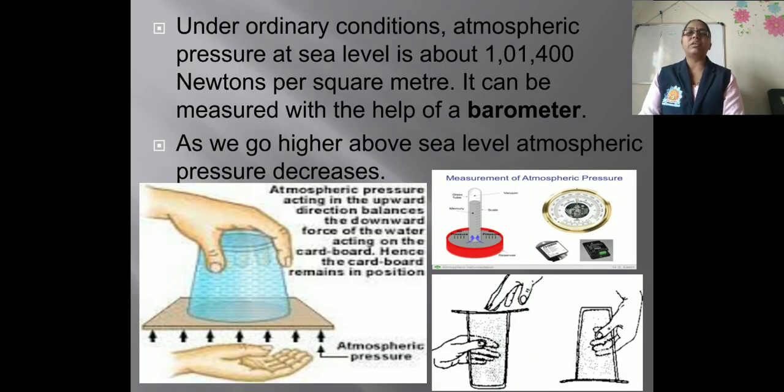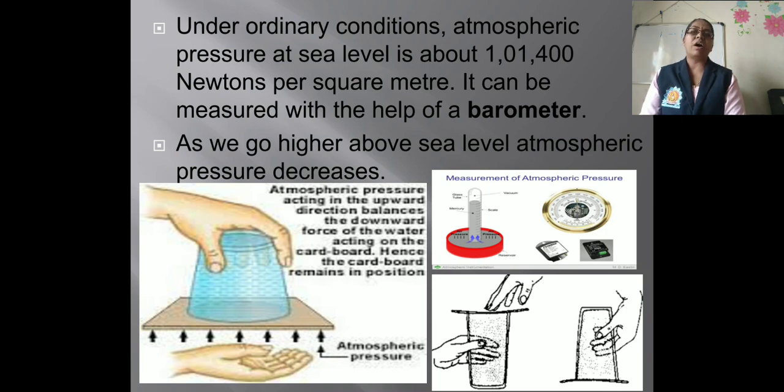Now under ordinary conditions, atmospheric pressure at sea level is about 1,1400 newtons per square meter. It can be measured with the help of a barometer. That means the atmospheric pressure is measured with the help of an instrument, that is the barometer.